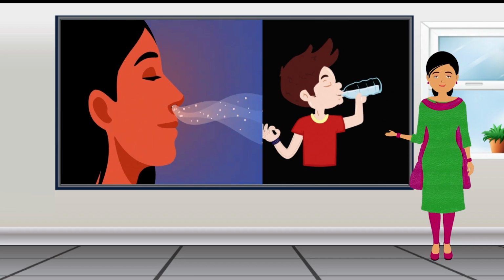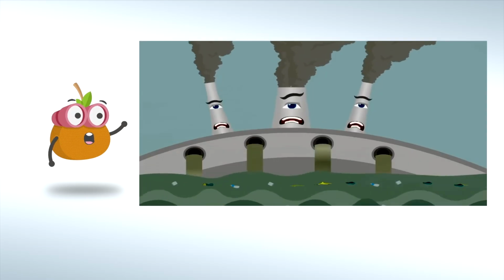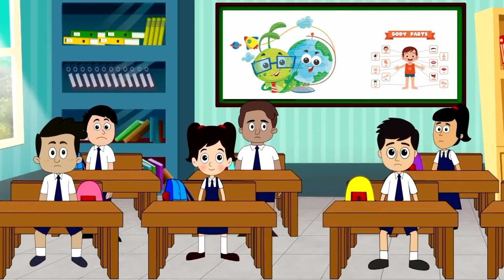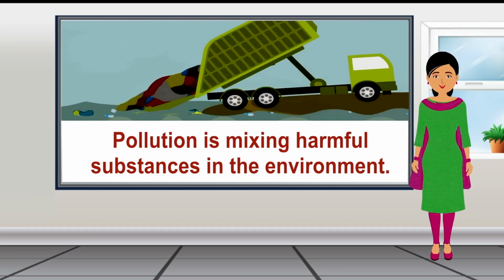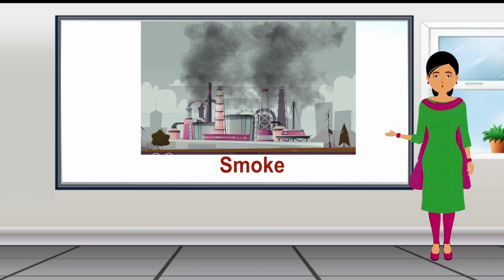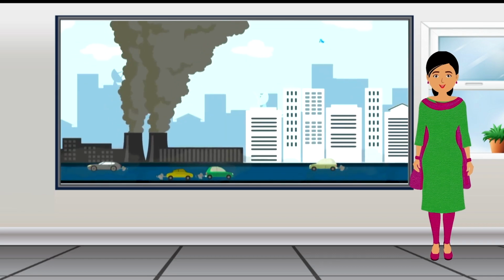Air and water are both very important and useful, but no one is saving them. What can we do to save them? As we know, pollution is mixing harmful substances in the environment. The smoke emitted from factories and vehicles causes air pollution.